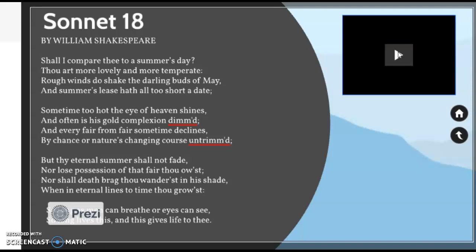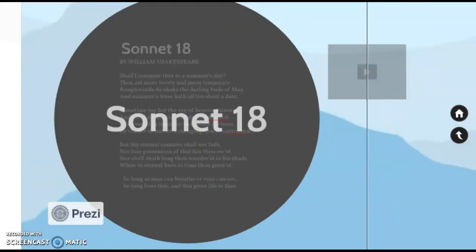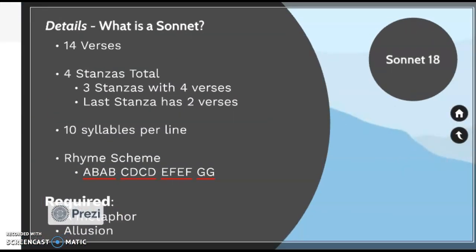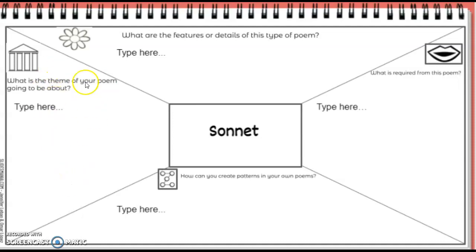So, we're going to be looking at Sonnet 18. You guys are going to be writing your themes based on love. So in your themes right here, this is where you're going to put love. Right here, what's required, make sure to put metaphor and allusion so you're aware. This is what I need you to put in each poem. And then you have the details of the poem here.